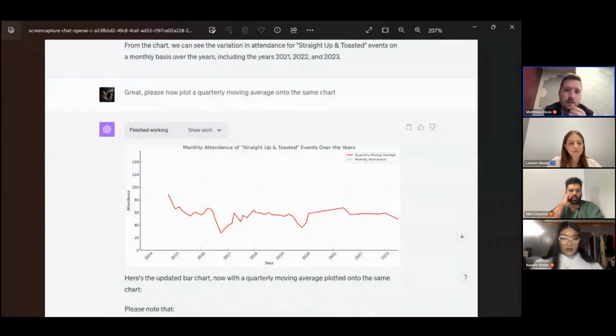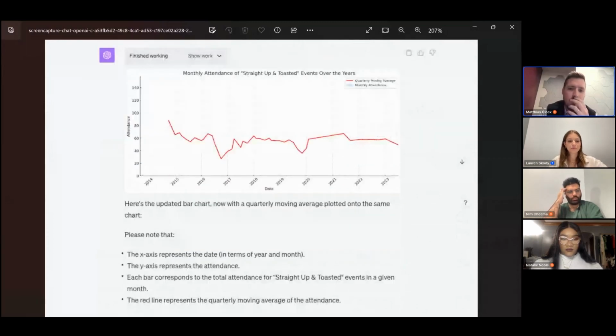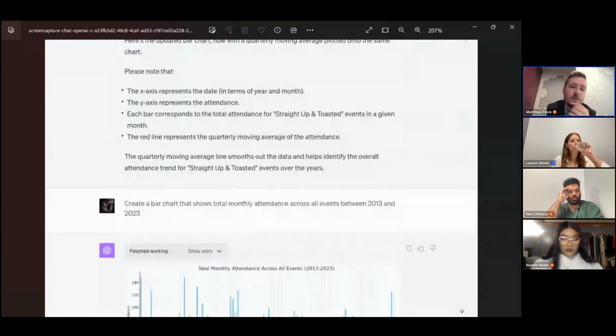I then asked for a moving average. I just wanted to see, can I see general attendance trends? It looks like attendance is, like, broadly speaking, pretty flat at around 60 attendees per event.